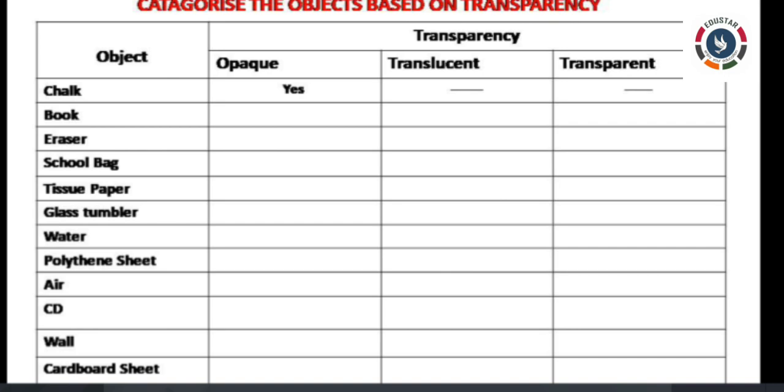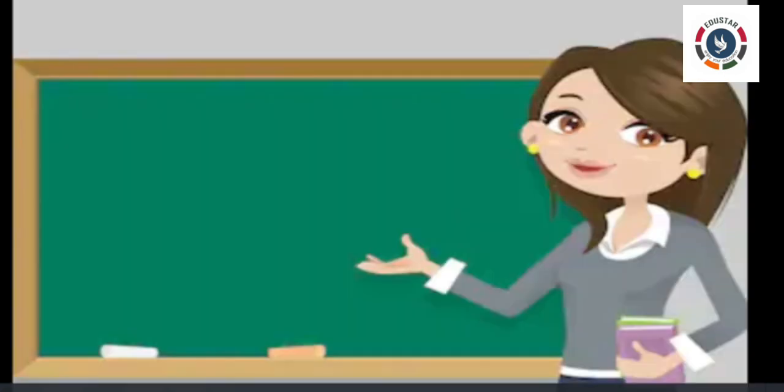You need to make 3 columns: transparent, translucent and opaque. Go through these objects and select. You need to categorize these objects and write whether each is transparent, translucent or opaque. Now categorize the above given objects and write in your homework note.